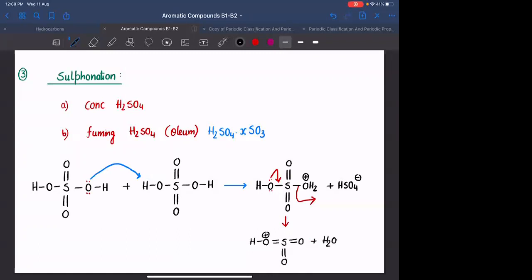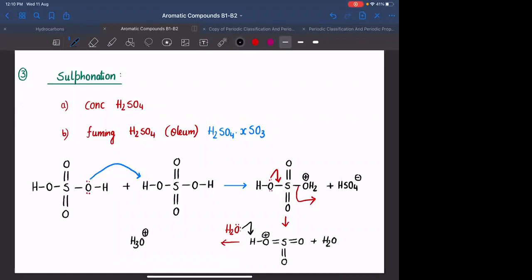Clear है? ये जो H positive है, you can remove that with the help of HSO4 minus or with the help of water present in the system. You can remove it with the help of any of the things. Suppose water के साथ हटा रहा हूँ. The only reason I'm doing this is to make this neutral.